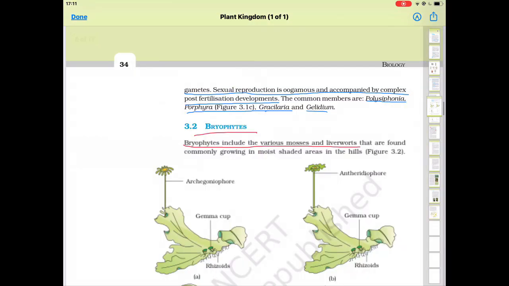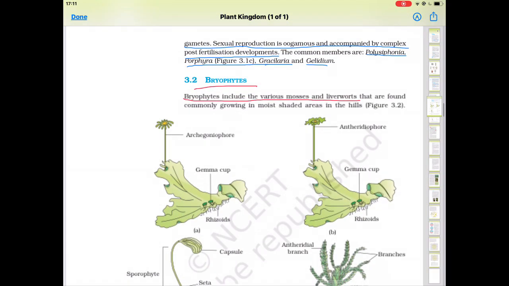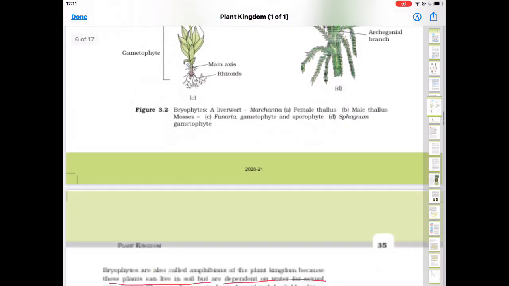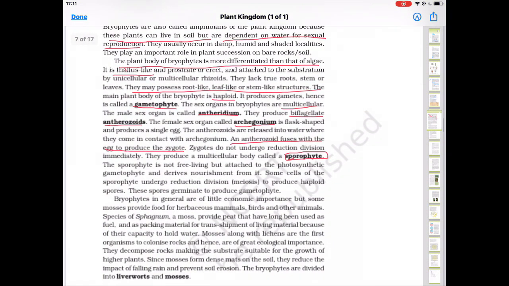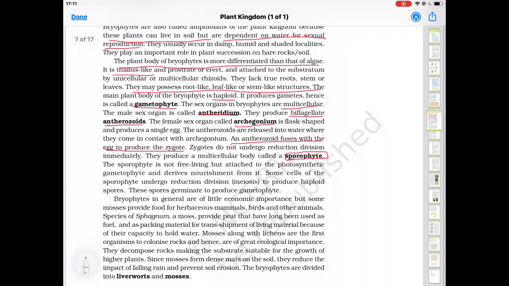Sporophytes take nutrition from the gametophyte only and remain attached to the gametophyte for some time and derive nourishment from it. Some cells of the sporophyte undergo reductional division. After some time, meiosis occurs, which produces haploid spores. These spores germinate to produce the gametophyte again. I will show the life cycle afterwards. The bryophytes are of little economic importance. This paragraph is about the economic importance of bryophytes. It can be asked for a 2 mark or 3 mark question.